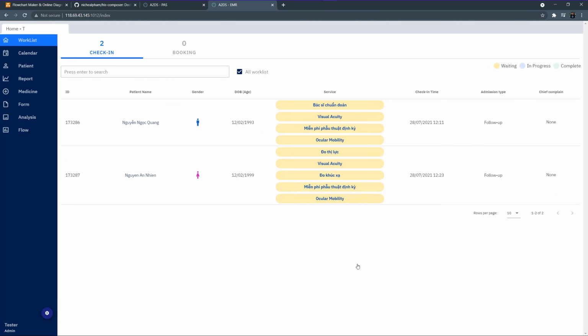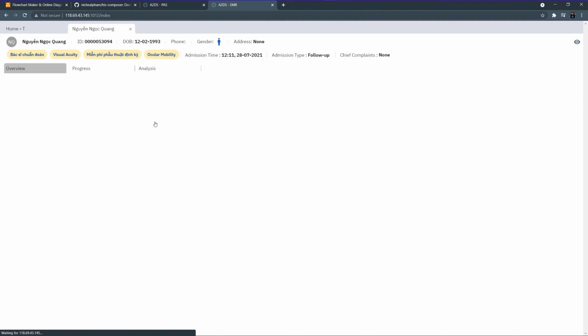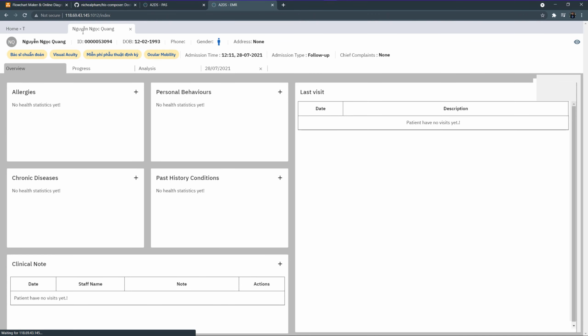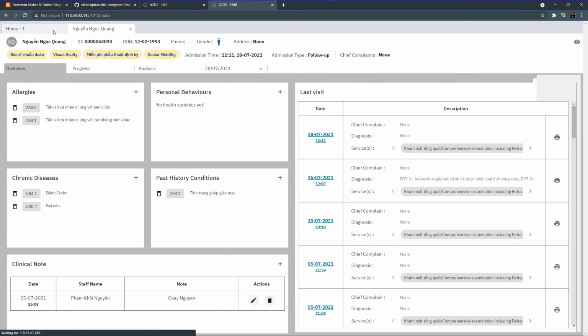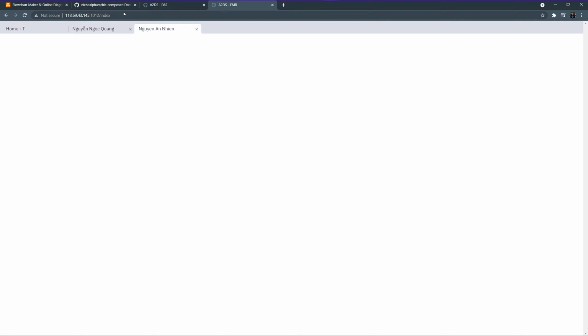And as you can see, when the doctor logs in, he already sees the patients admitted from the past, and he can review how many patients are in the queue to be taken care of. When they click into one patient, the profile of the patient is displayed. The doctor has the ability to review multiple patient profiles at the same time. It displays as a tab like this one.